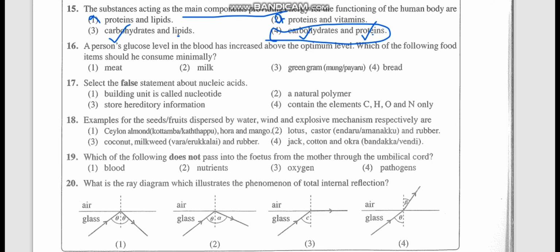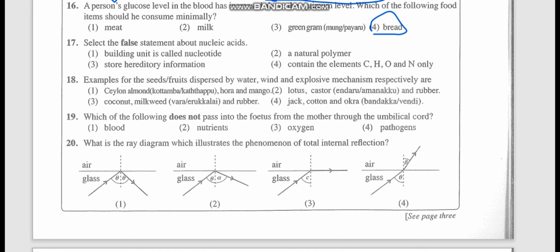That's the thing. A person's glucose level in the blood has increased above the optimum level. Which of the following foods should he consume minimally? So glucose means starchy foods he has to reduce, no? Especially it's the bread then. Milk has protein, even meat has protein. Green grams also have much protein, no? So bread only has more starch. So he will have to consume those minimally.